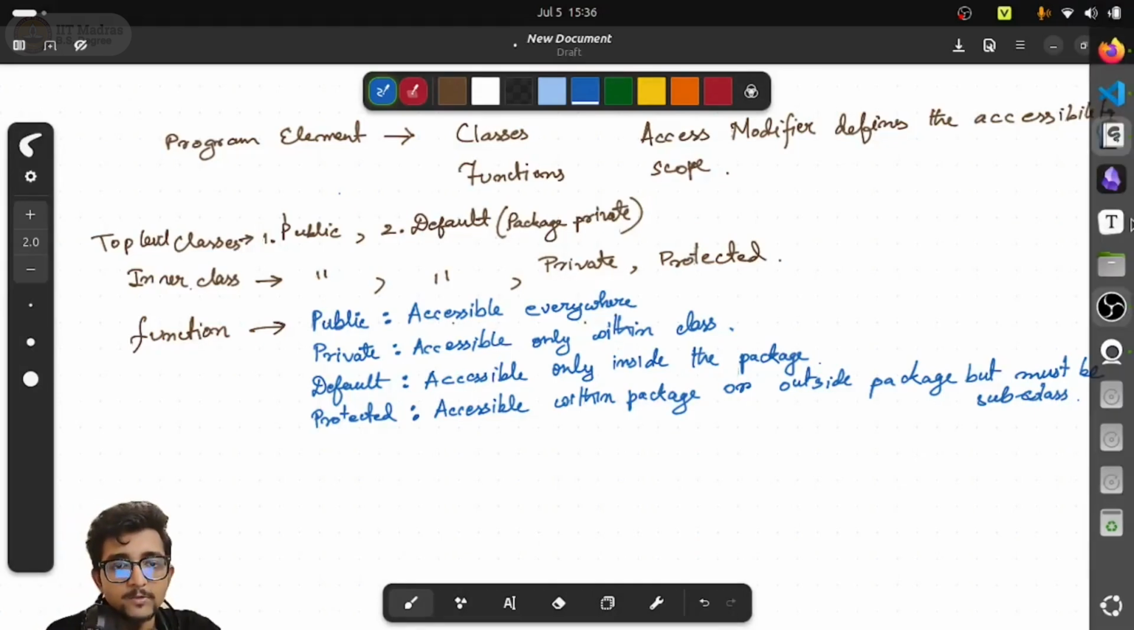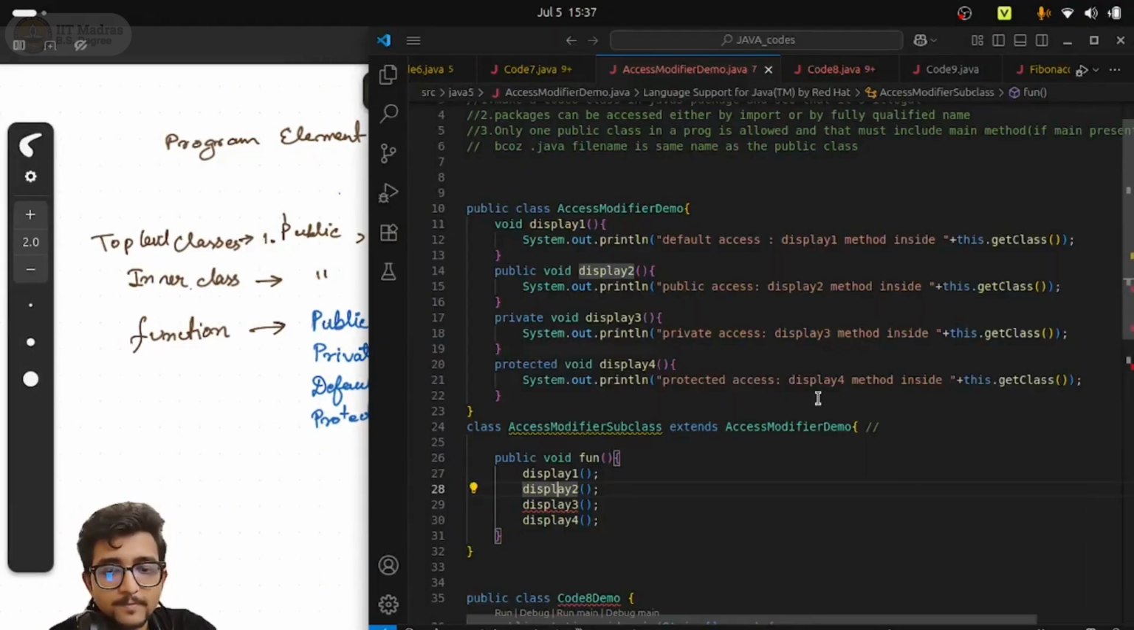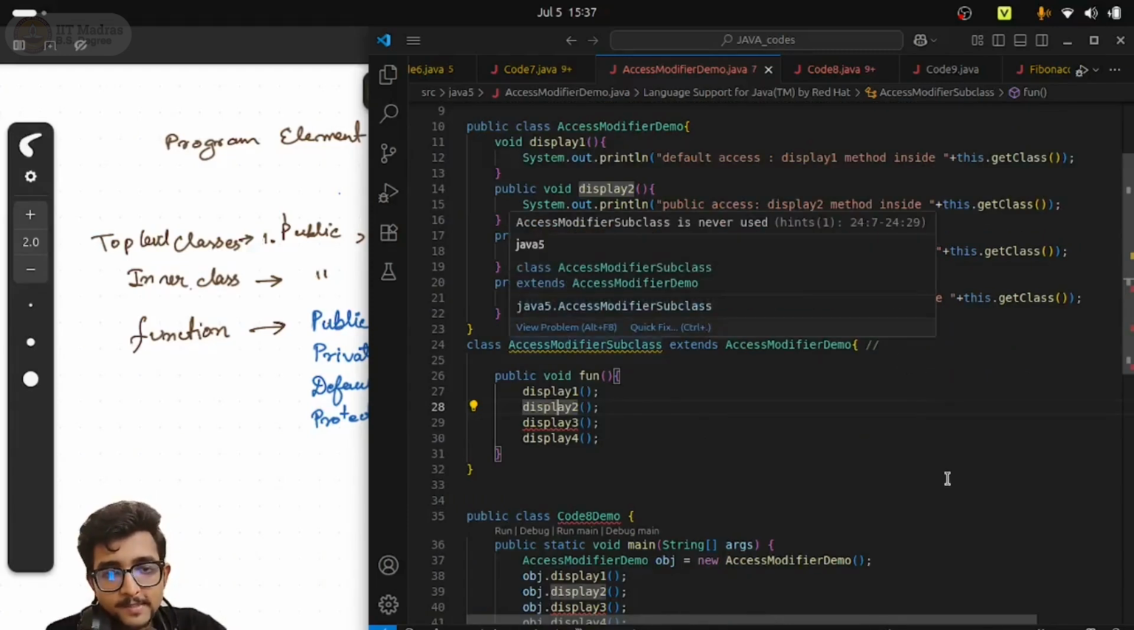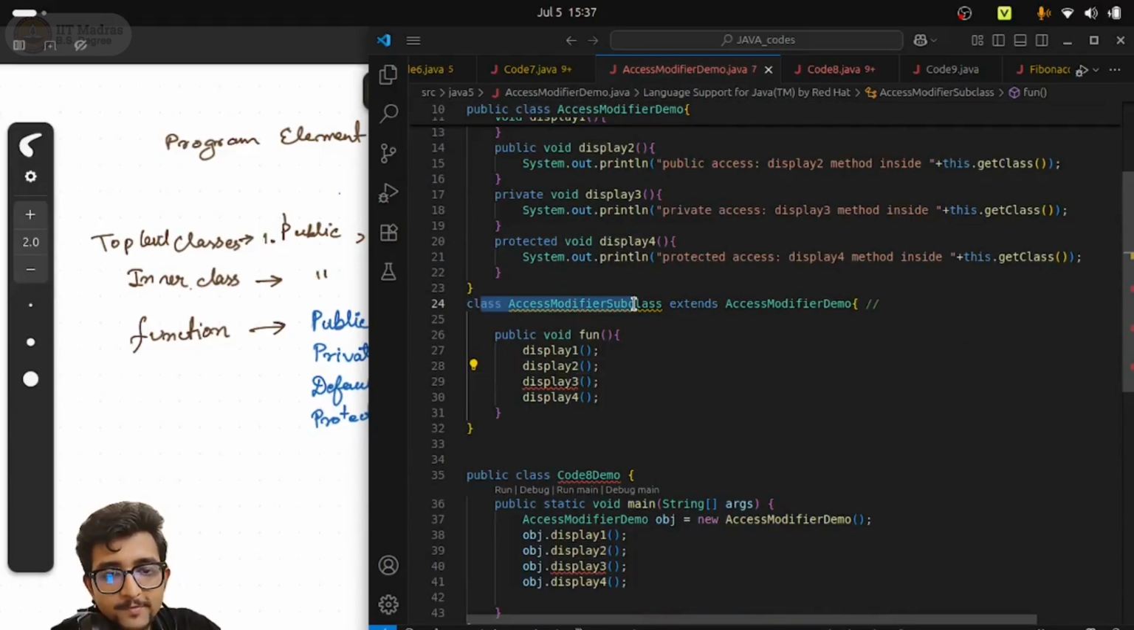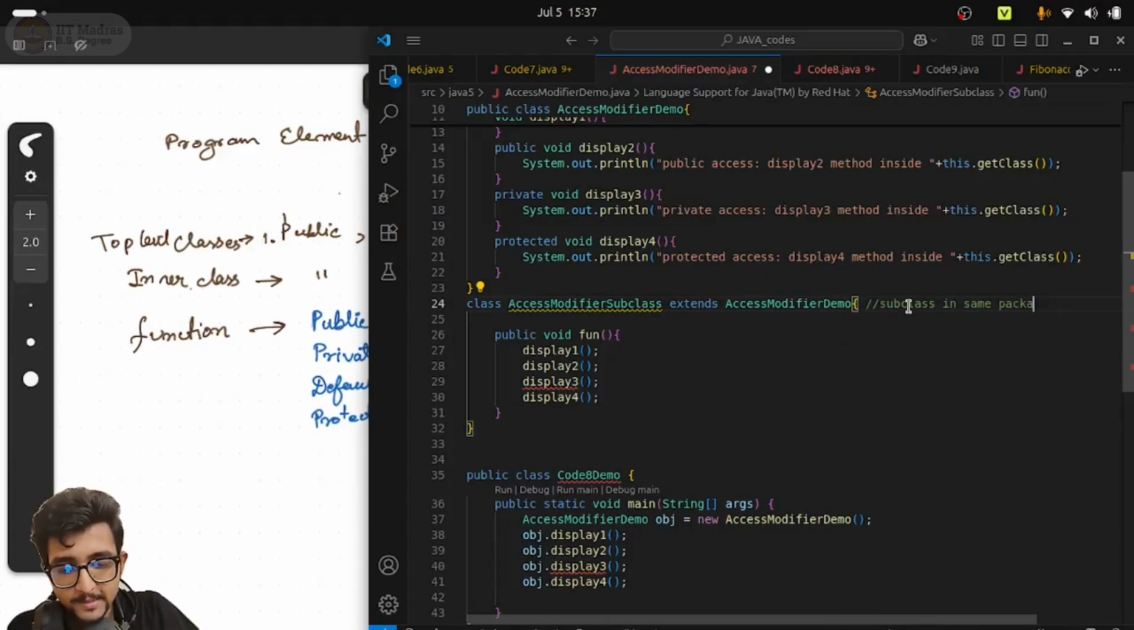So these are basically the rules, right? So first thing is, this is the same Java program as we saw. Now we are inside the same program itself. Let's say we have defined a new class, AccessModifierSubclass, a new subclass which extends the access modifier class. So let us see within the subclass. This is a subclass in the same package.